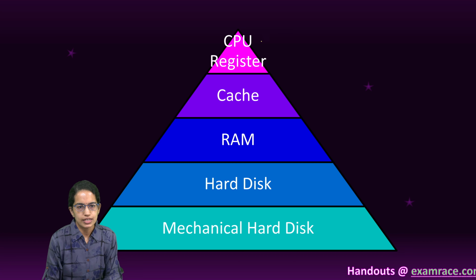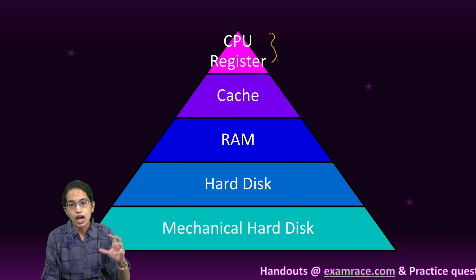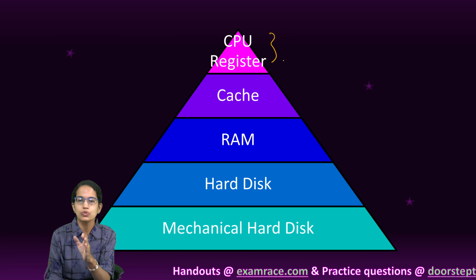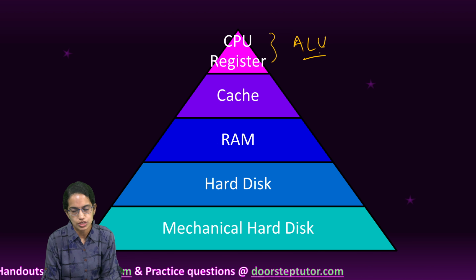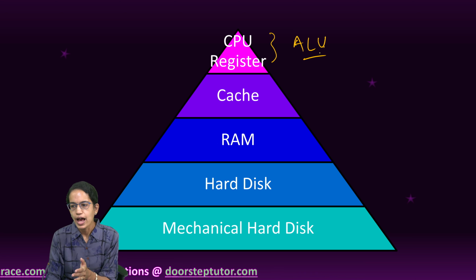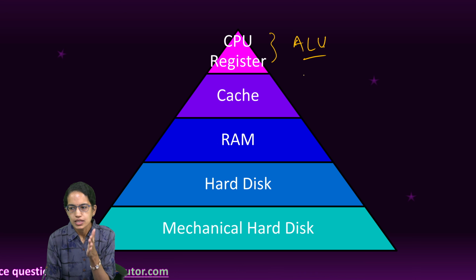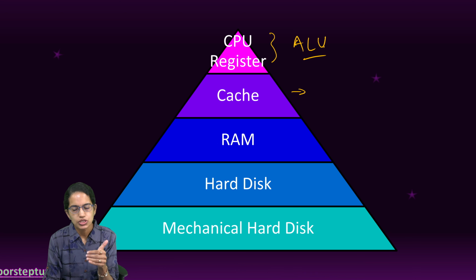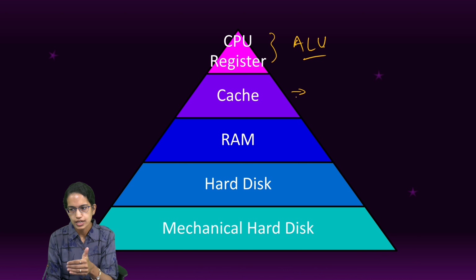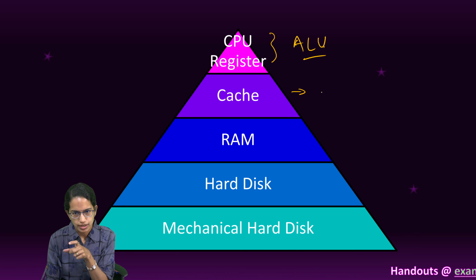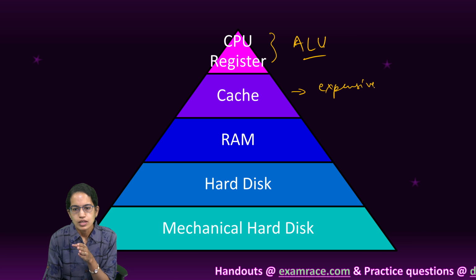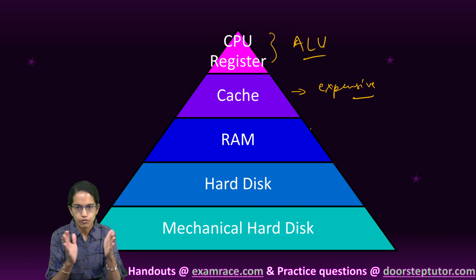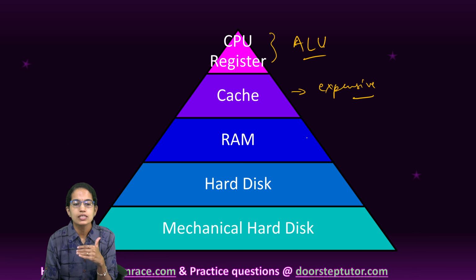Here we understand that CPU registers are closest to the CPU, located in the arithmetic logical unit, and therefore have the highest speed. Next to it is cache. Cache is relatively smaller in capacity, much faster, but again expensive. Outside it, far from the CPU, is RAM.